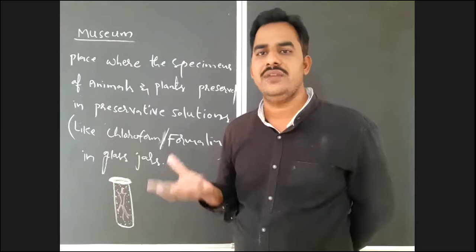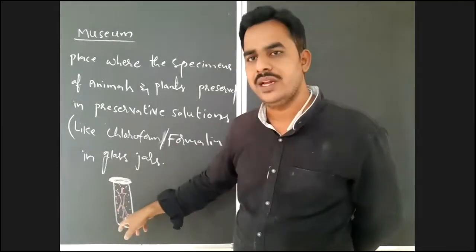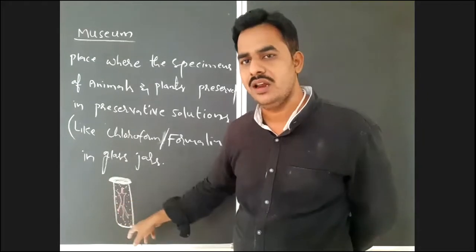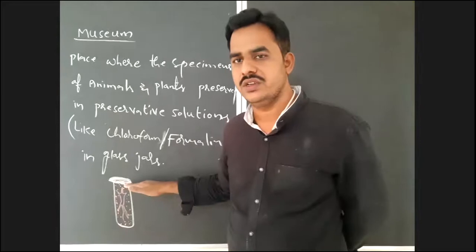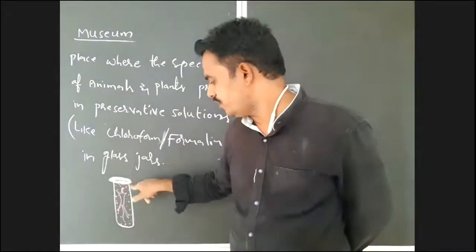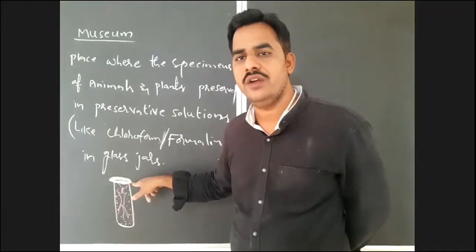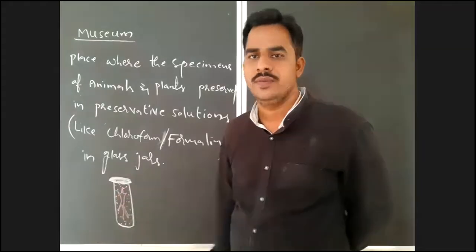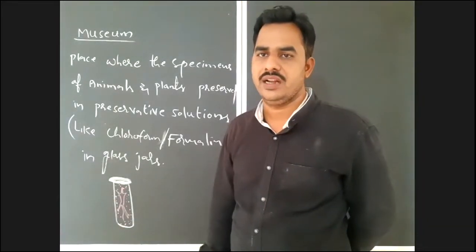Automatically the frog will become unconscious. Then you have to keep that frog in this formalin solution or chloroform solution. After that you will close this jar. Careful closing of this jar is required to avoid leakage of the preservative solution. This preservative solution should be changed at least every 6 months.